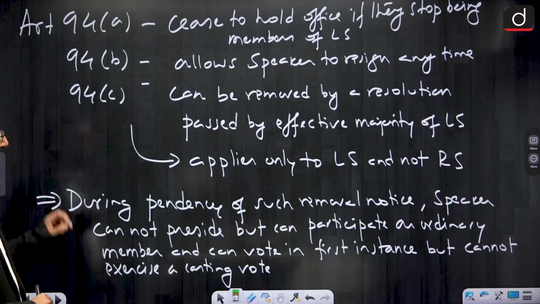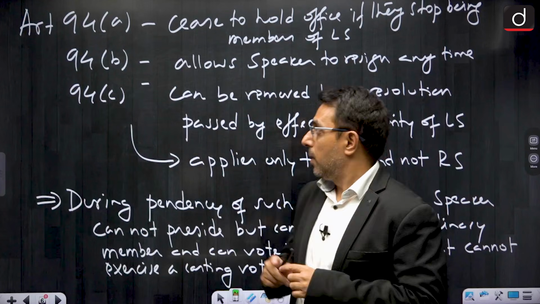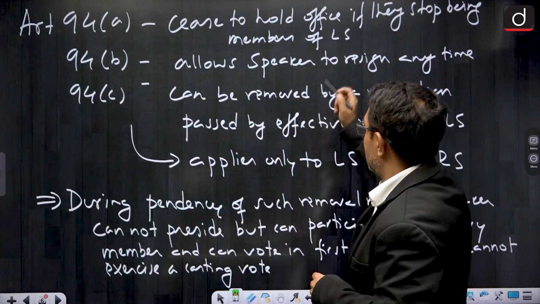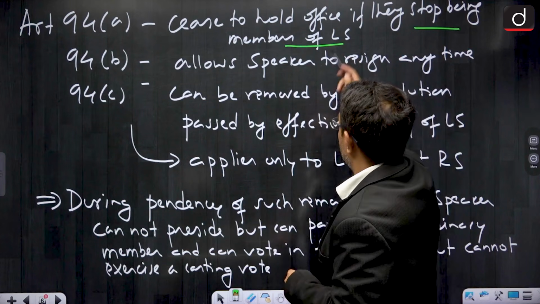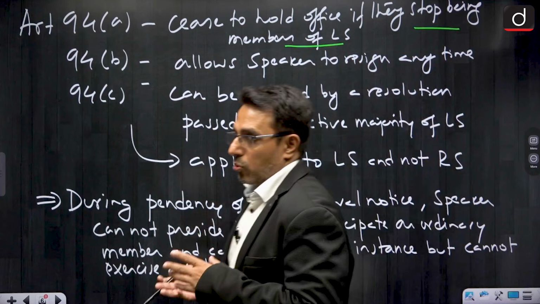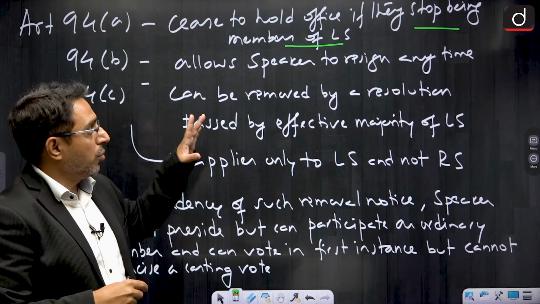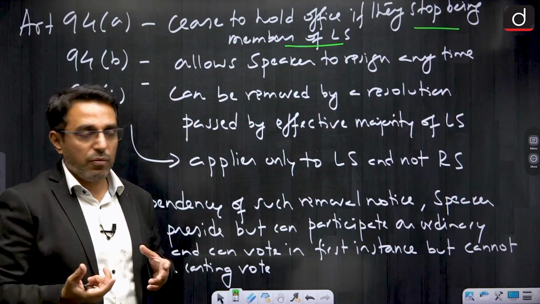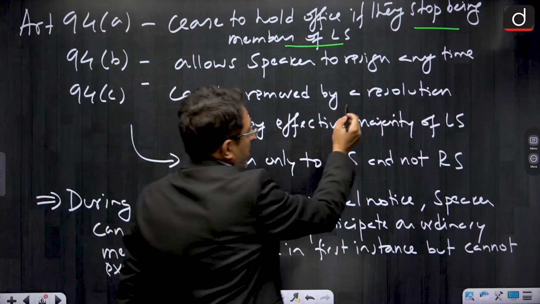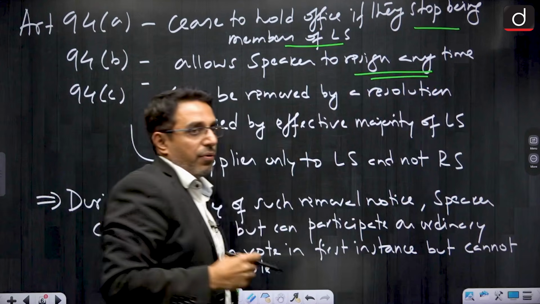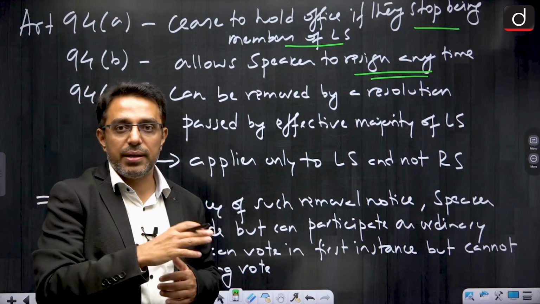The articles involved are Article 94 Clause A, 94 Clause B and 94 Clause C. Article 94 Clause A says the Speaker will cease to hold office if they stop being a member of Lok Sabha. 94 Clause B says that the Speaker can resign anytime. For resigning, the Speaker can write to the Deputy Speaker, and the Deputy Speaker can resign by writing to the Speaker.